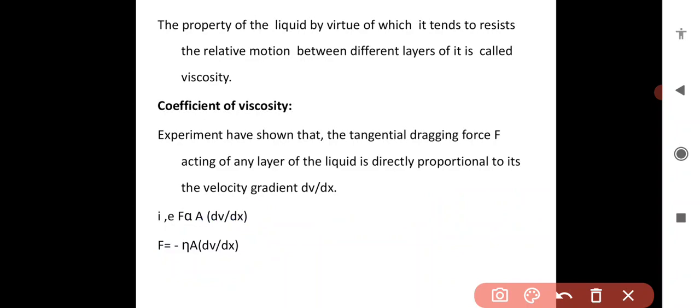Here F is the tangential dragging force, eta is the coefficient of viscosity, A is the area, and dV by dx is the velocity gradient. You can observe the negative sign in F equals minus eta A dV by dx. The negative sign indicates that the viscous force acts in a direction opposite to the motion of the liquid, that is, opposing the relative motion between the fluid layers.